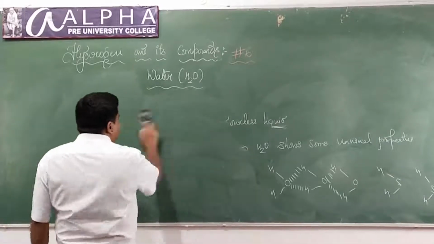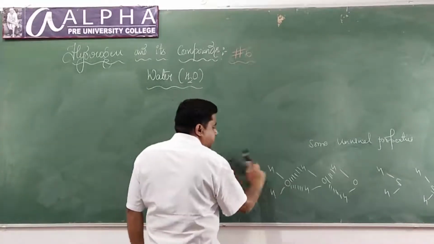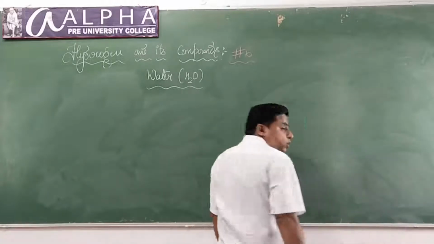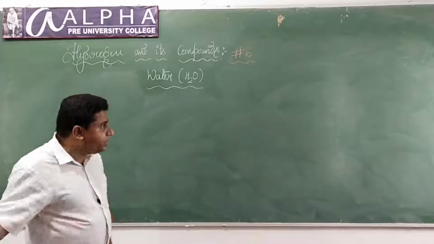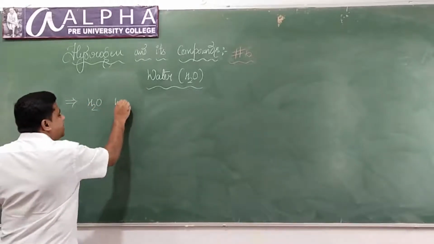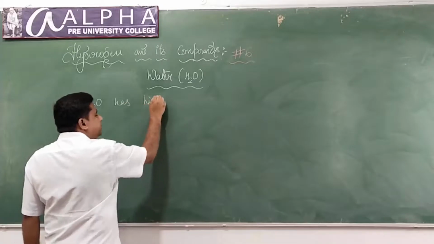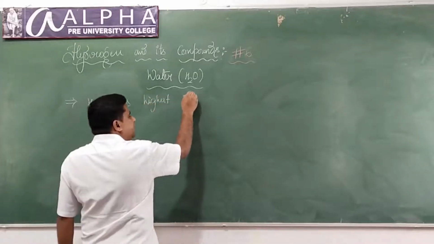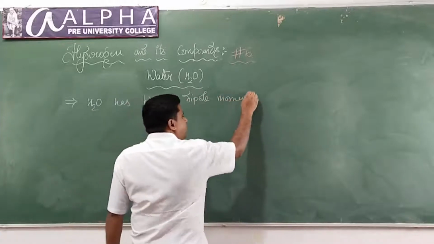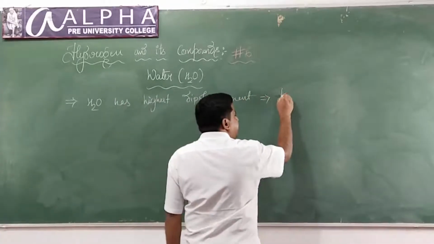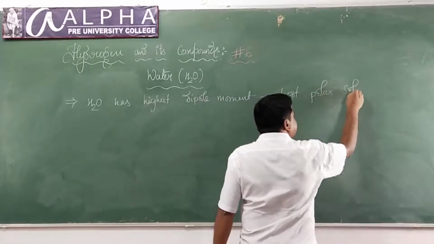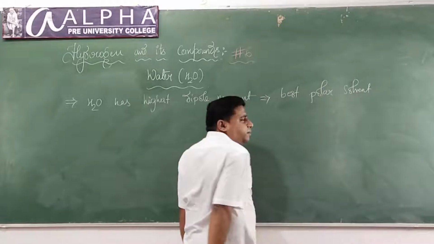If I talk about the dipole moment of the water molecule, water has the highest dipole moment. That is why water is the best polar solvent. Water is the best polar solvent. Are you getting my point?